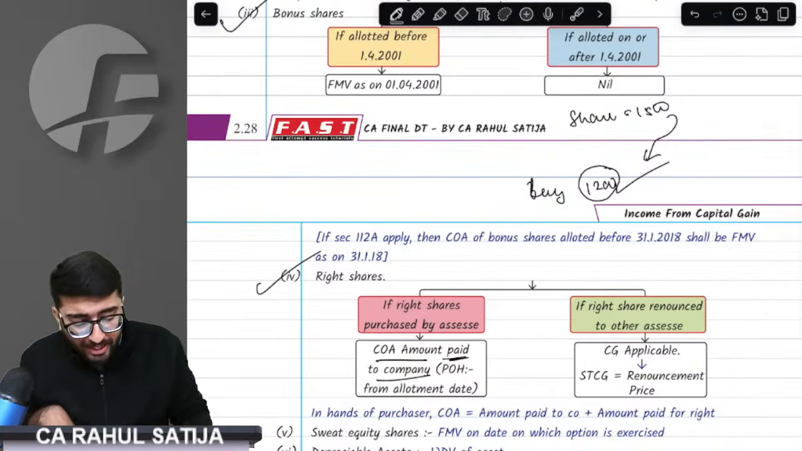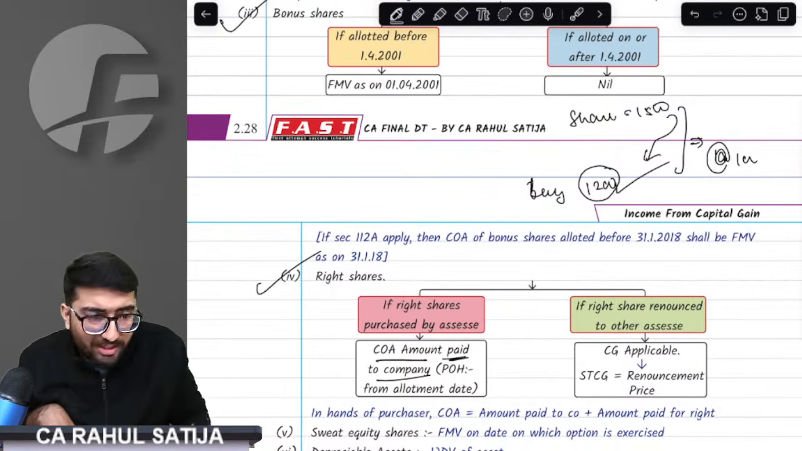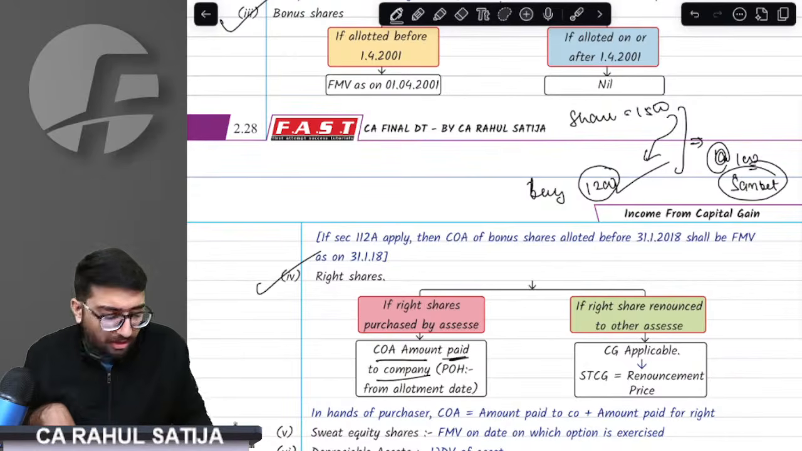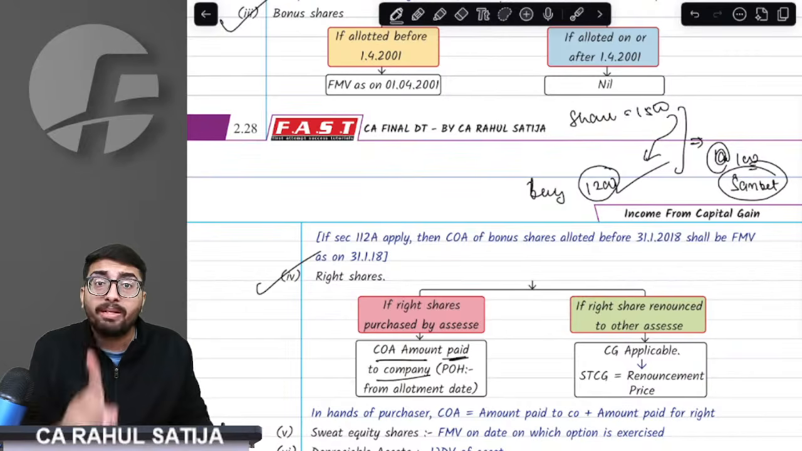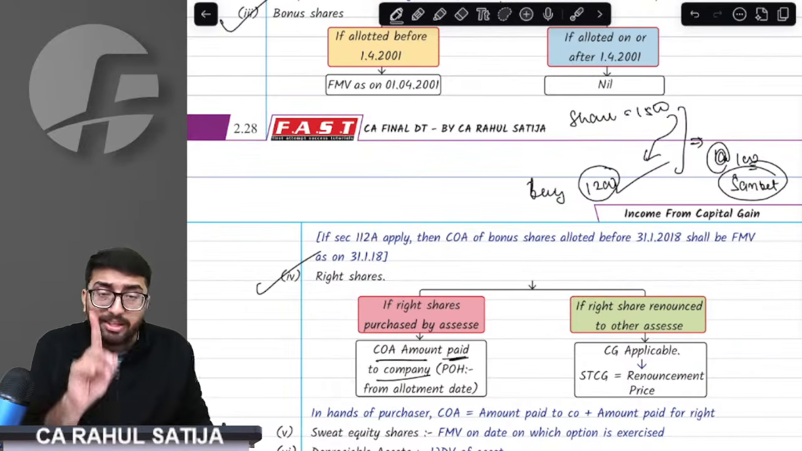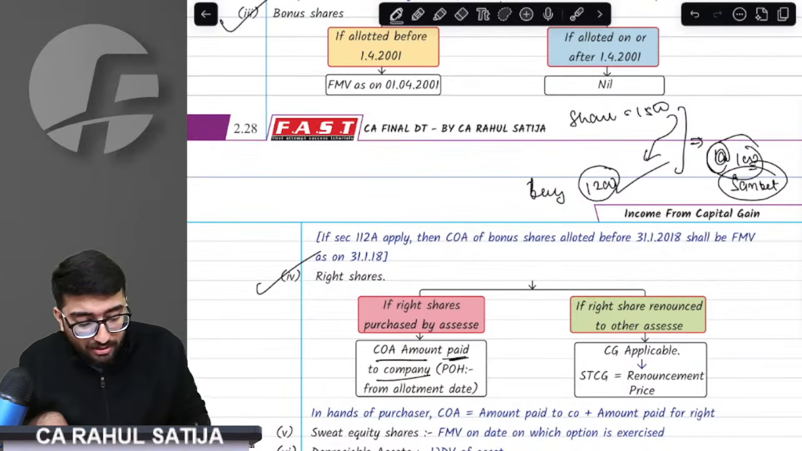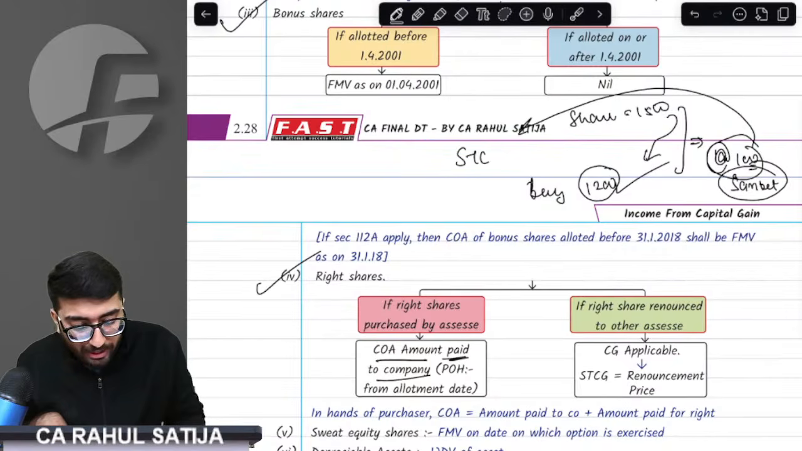You remember. Can I renounce this right? Can I sell this right to buy, for example at rupees 100? For example, I sold this right to Sanket. The provision says whatever renouncement money you get, sir, that is short term capital gain.